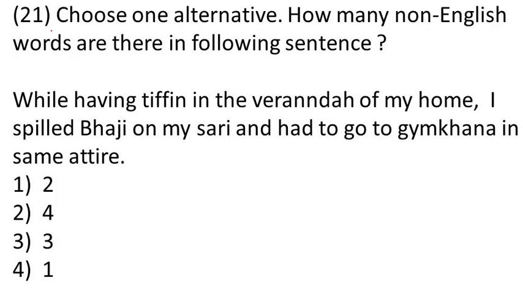Question 21. Choose one alternative. How many non-English words are there in the following sentence? Let's count. I will read and I will also count the non-English words. While having tiffin in the veranda. This veranda is a non-English word. Of my home, I spilled bhaji on my sari. Bhaji is non-English. Sari is also non-English.